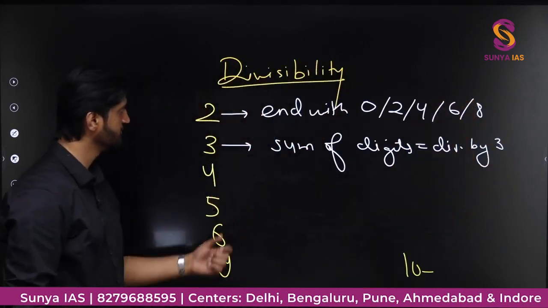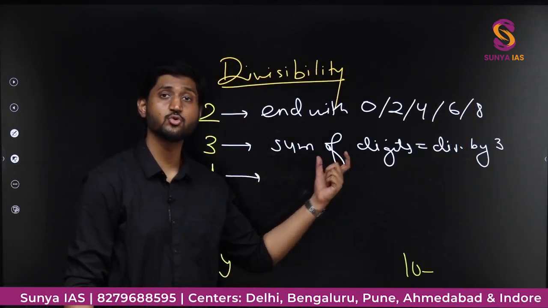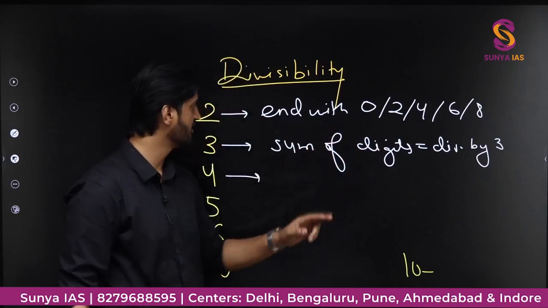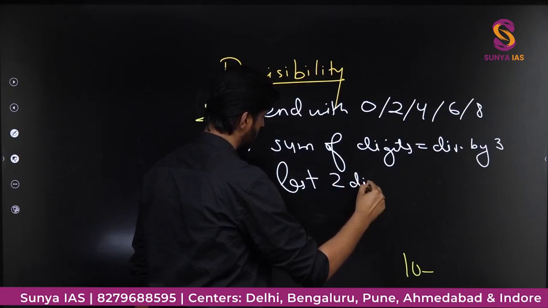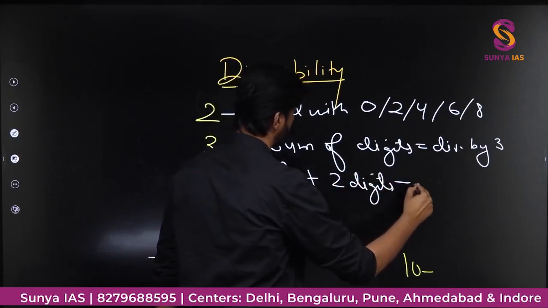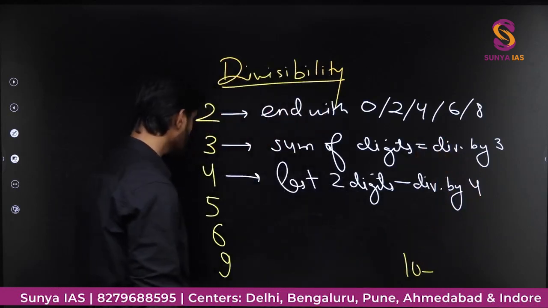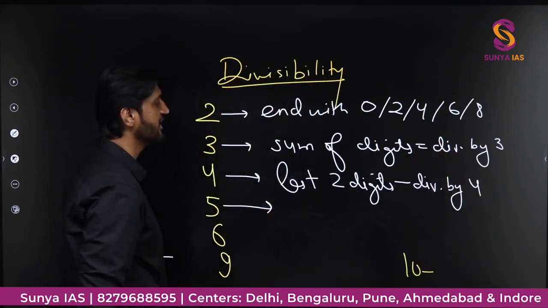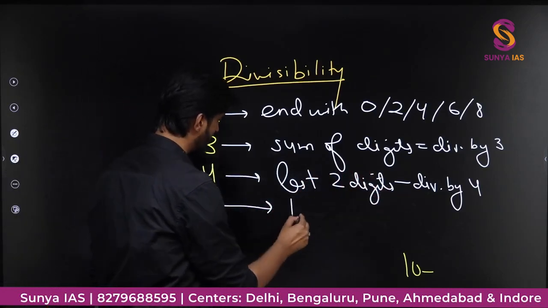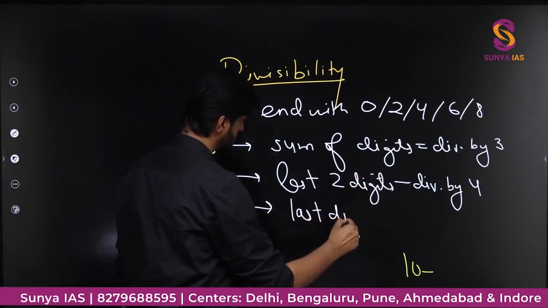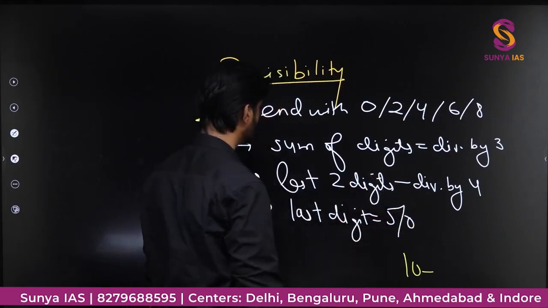Then we have 4. What is the criteria for divisibility by 4? The last two digits should be divisible by 4. For the criteria of 5, the last digit should either be a 5 or a 0. So the last digit is either 5 or 0.